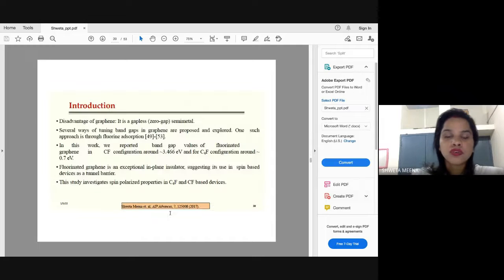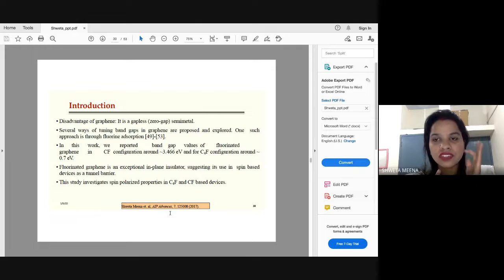Okay, fine. So we have seen that graphene was used as an insulating layer between 2 magnetic layers, and the major requirement of your central or spacer layer is that it has to be an insulating layer, right?